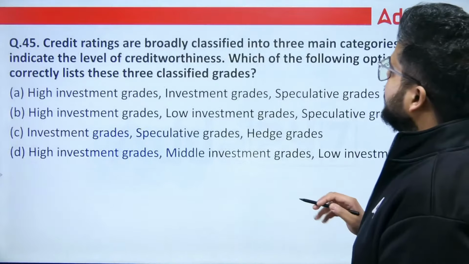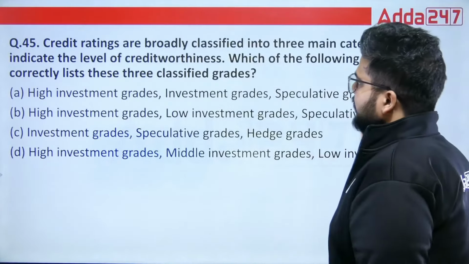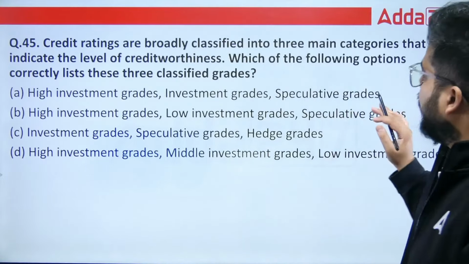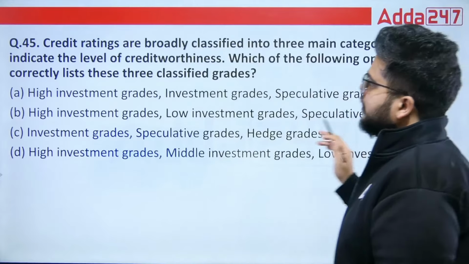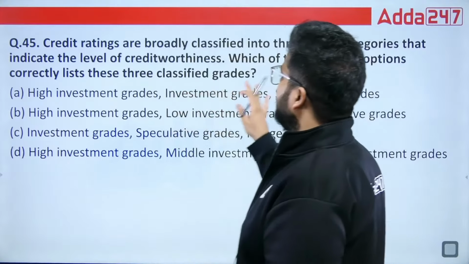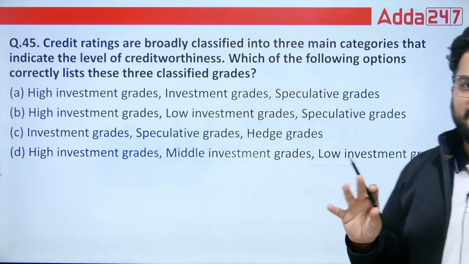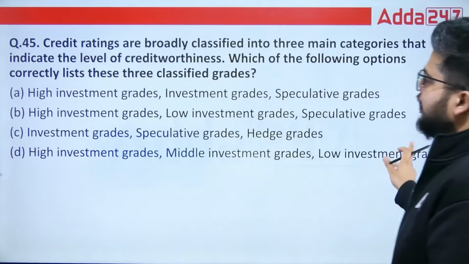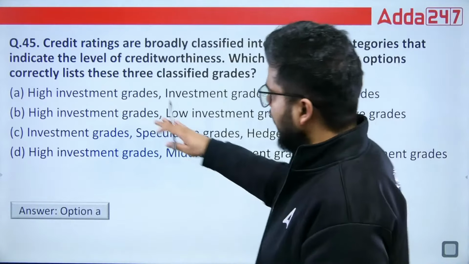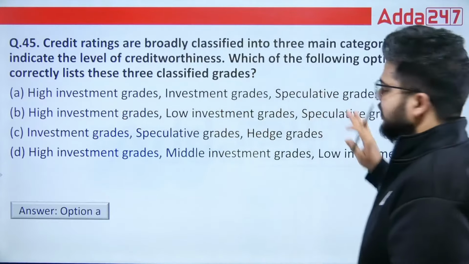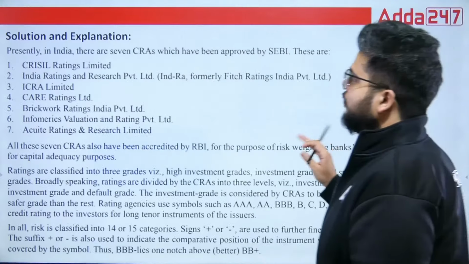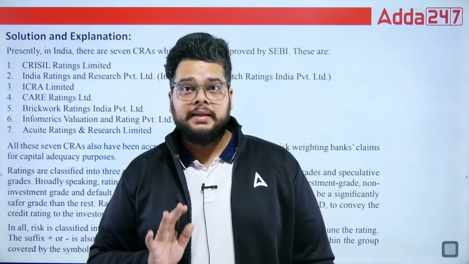Then credit ratings are broadly classified into three main categories that indicate the level of creditworthiness. That we know. Fine. That everybody knows. Which of the following options correctly lists these three classified grades? So there are three classified grades, and the correct answer will be option A, that is high investment, and speculative grades. Simple questions, but again, if you have read them, then only you will find them easy to answer in the actual exam.